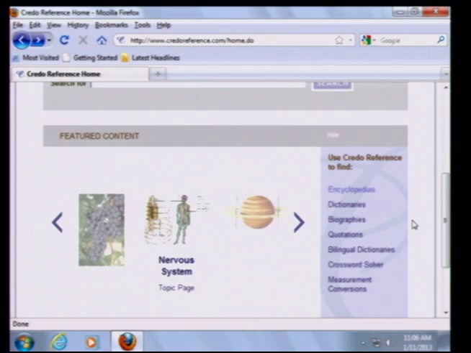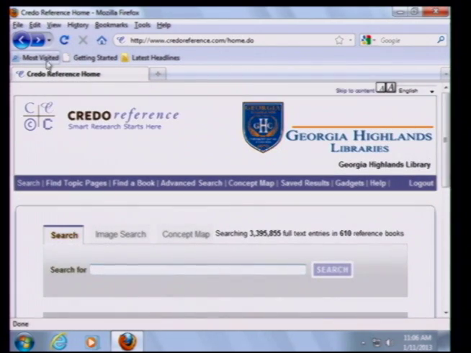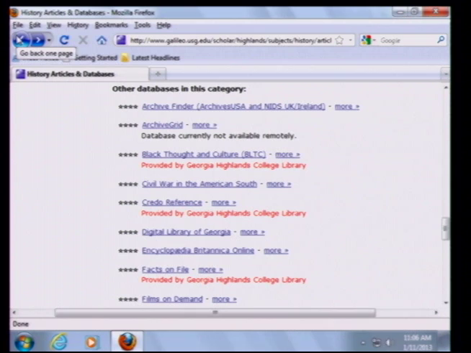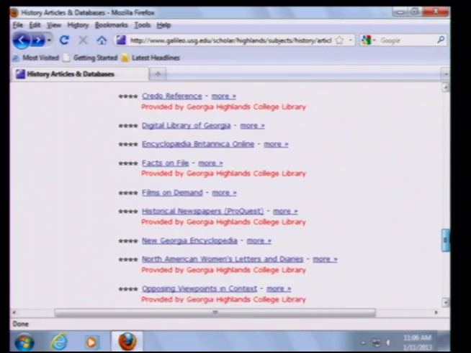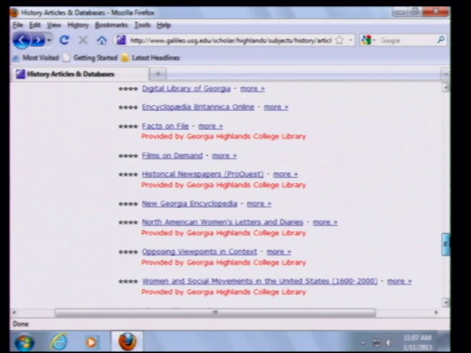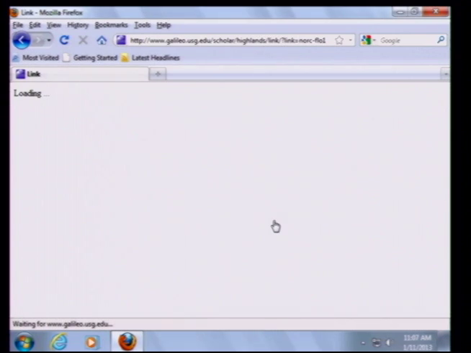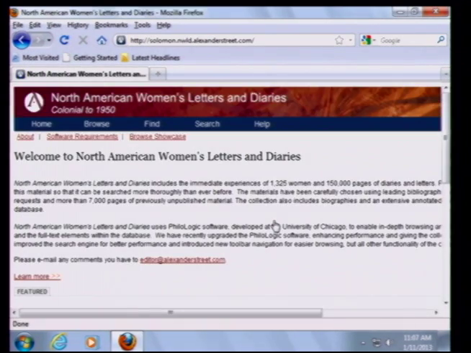Lots of biographies. I could go on and on and on. For the sake of keeping it short and simple, we will just look at one other database here. We can look at North American Women's Letters and Diaries, again, top-heavy with primary sources.